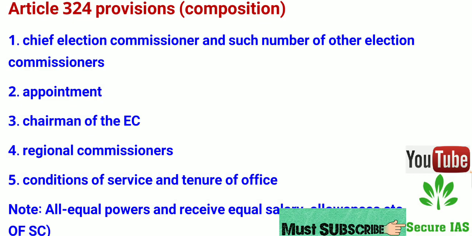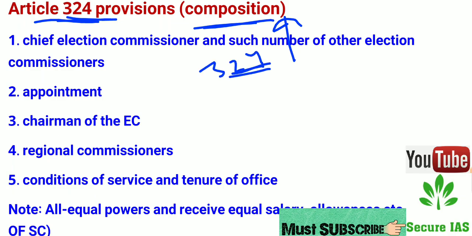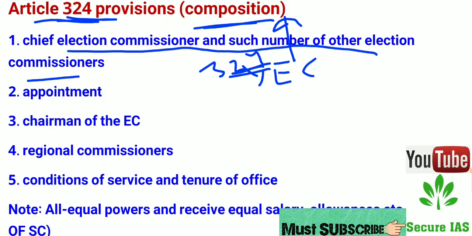Now move to the composition. Article 324 deals with the composition of Election Commission. Remember this point. You can get a question in prelims that Article 324 is related to whom. So it is related to the Election Commission. Now move to the first statement. We are talking about the composition. Election Commission consists of Chief Election Commissioner (CEC) and such a number of other election commissioners (OEC).